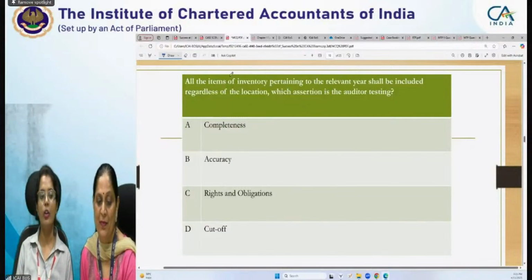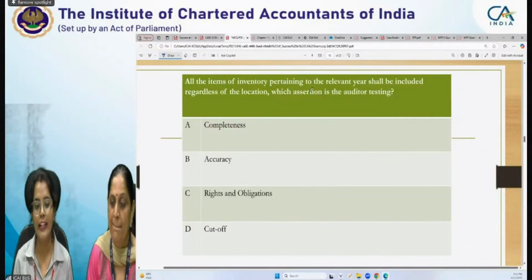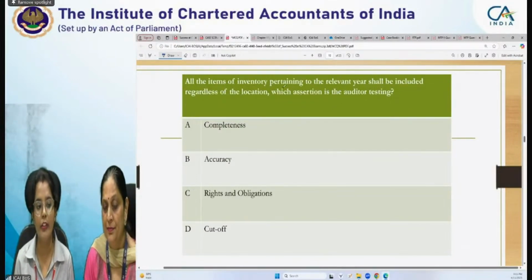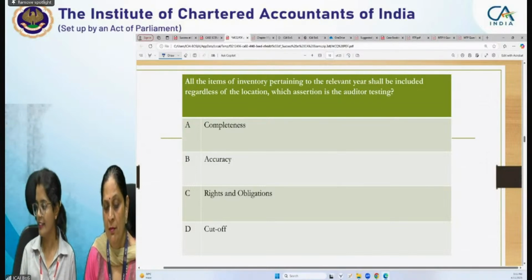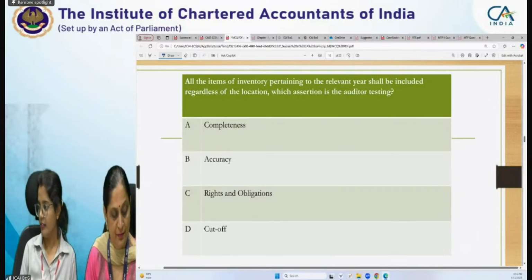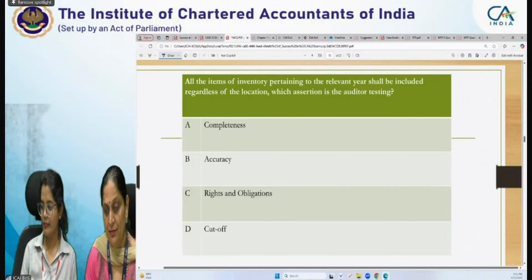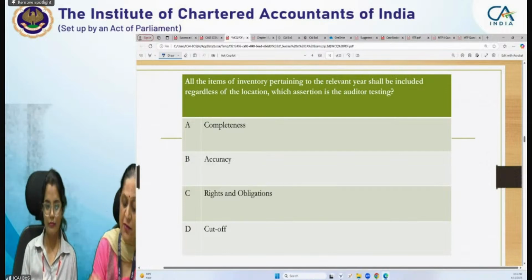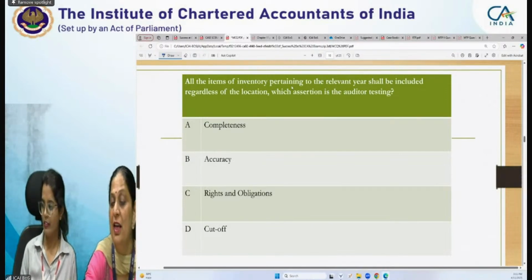The second is: all the items of inventory pertaining to the relevant year shall be included regardless of the location. Which assertion is the auditor testing? Yes, Rajveer, you are correct. Because here we are specifically emphasizing the word relevant year.